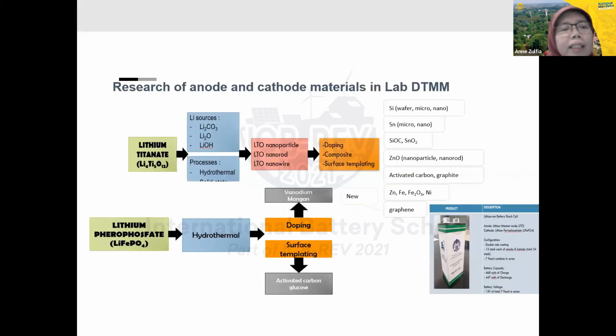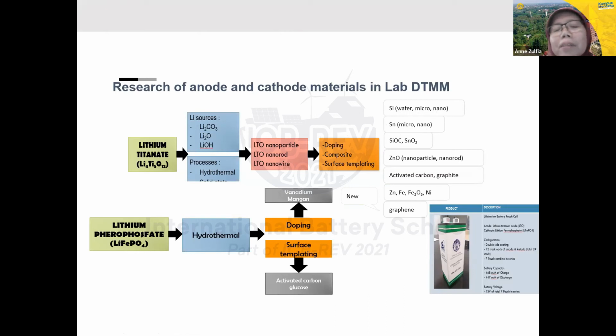So this is the result of our anode and cathode. For the anode, here we also use some material for doping or make a composite. For instance, we use silicon as a silicon wafer, microsilicon, and nanoparticle-size silicon, in the form of particles, macro and nano.